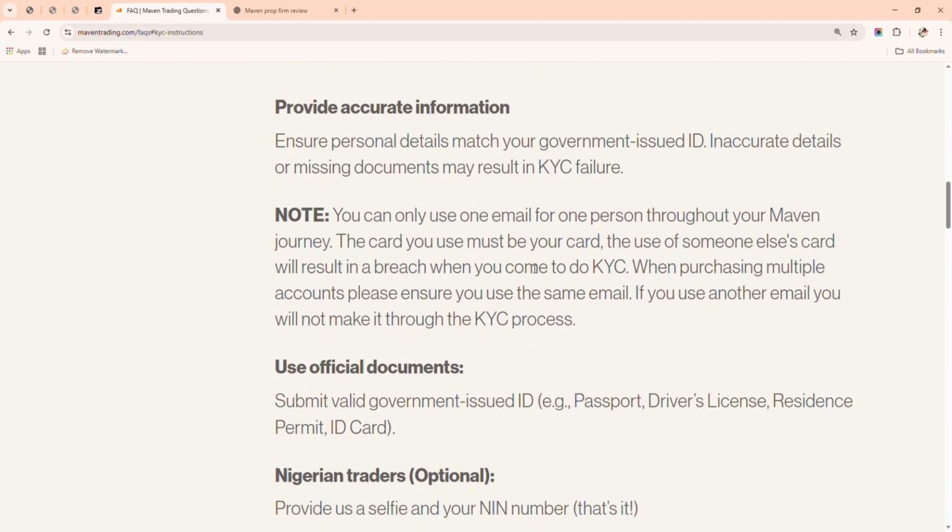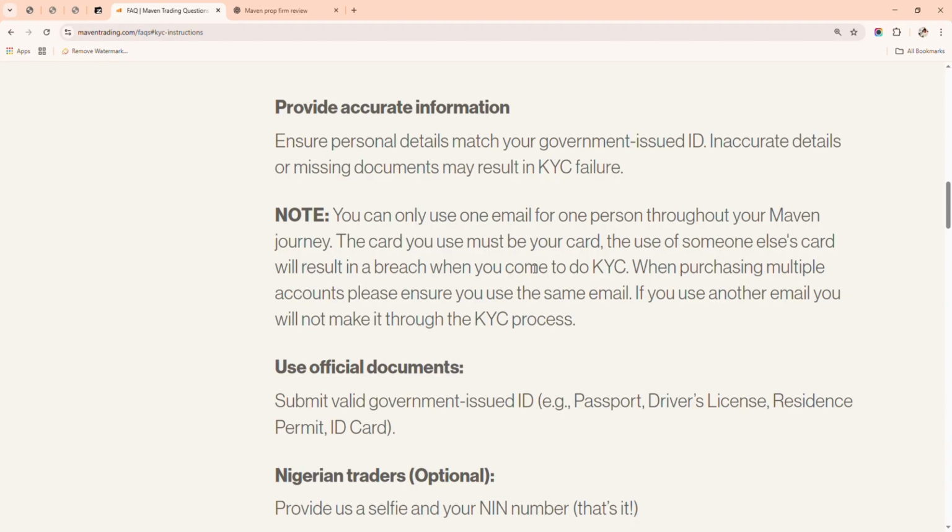And then you can only use one email for one person throughout your Maven journey. This one is very important. Most persons would want to create another account, I don't know why. Creating another account using the same email is not accepted. You can't even do it in the first place. The card you use must be your card. Very important. The use of someone else's card will result in a breach when you come to do KYC.